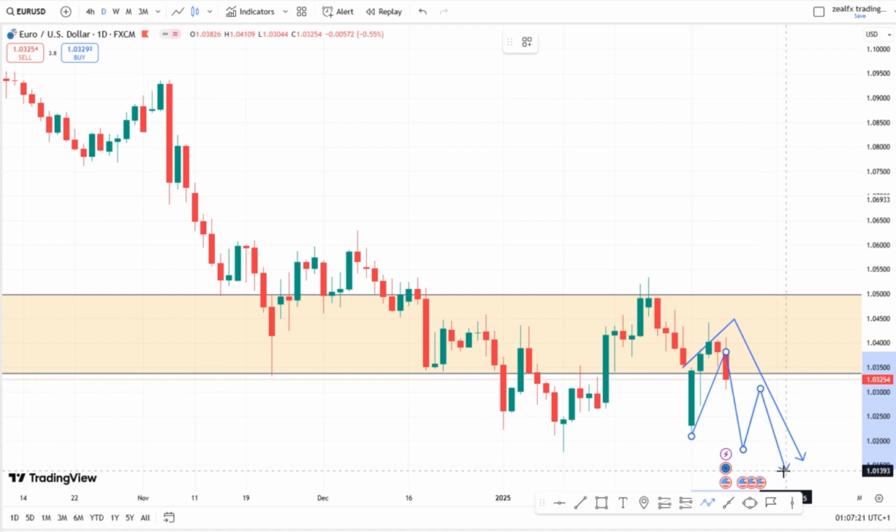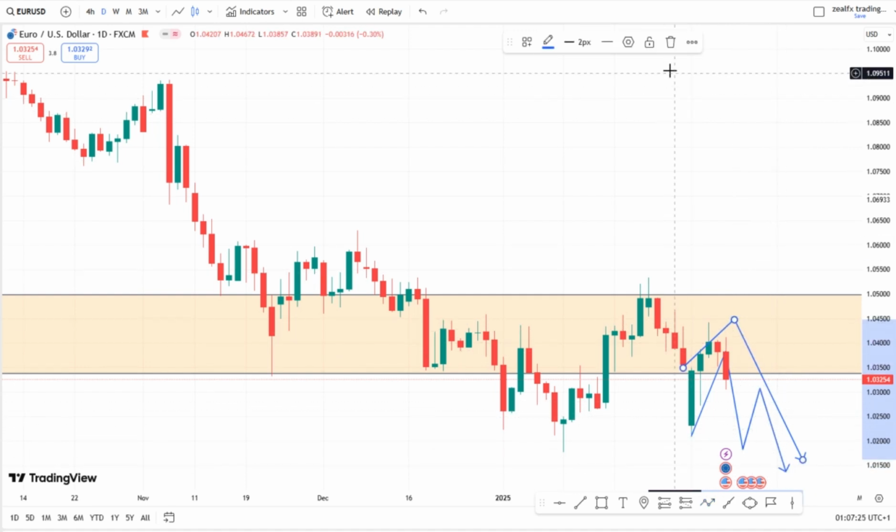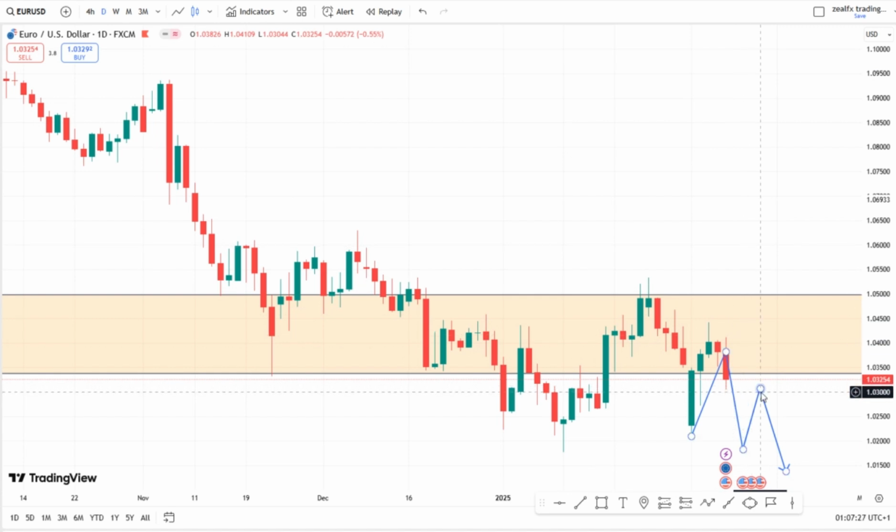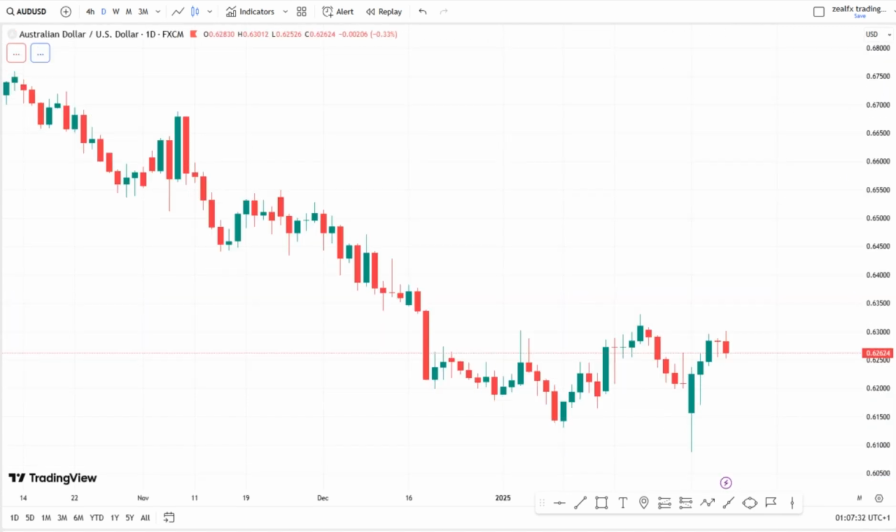Then we'll look at our selling opportunity for the Euro USD. Euro USD remains on a downtrend for us this week, so look out for your selling opportunity on the Euro USD. So let's look at our next pair, which is the Australia USD.